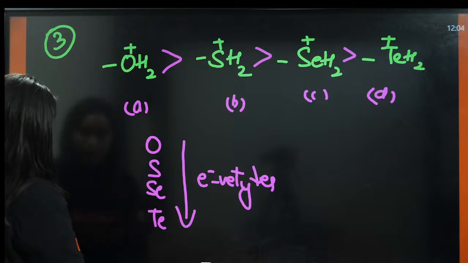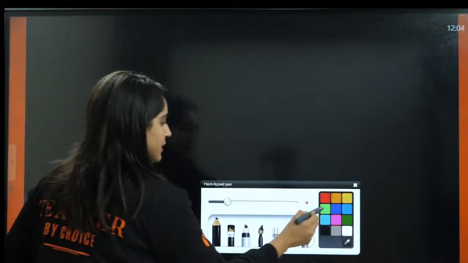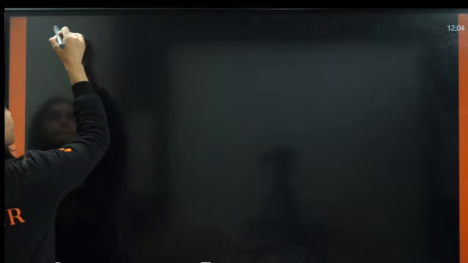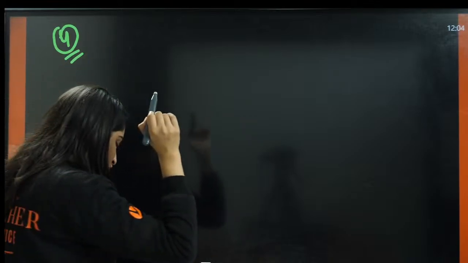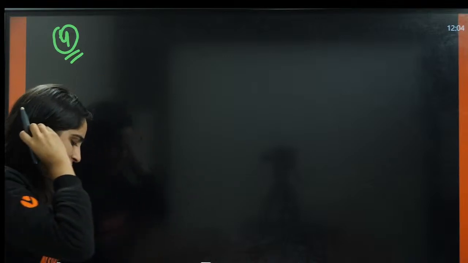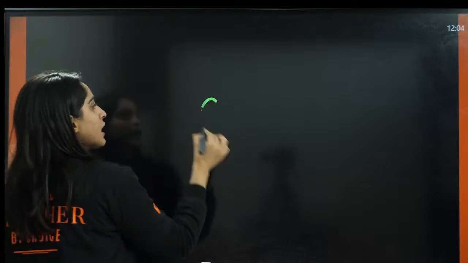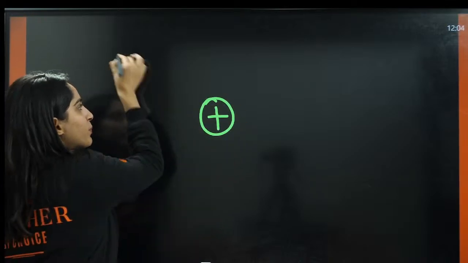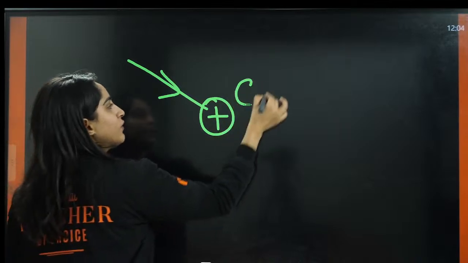Okay, perfect. So now next is the fourth question. Before going to the fourth question, I have already done that. Stability of carbocation and stability of carbanion, we have already done. If there is a carbocation and we are providing the electron, the stability will increase.